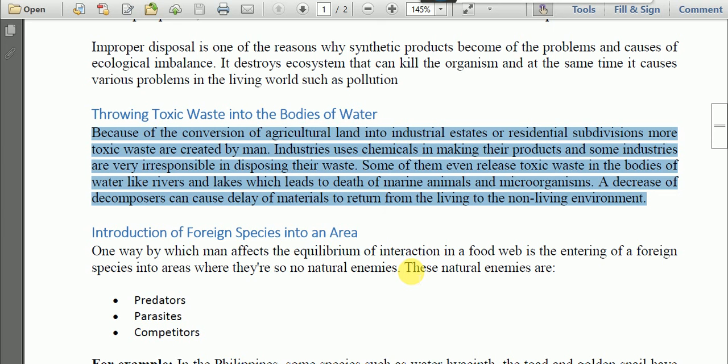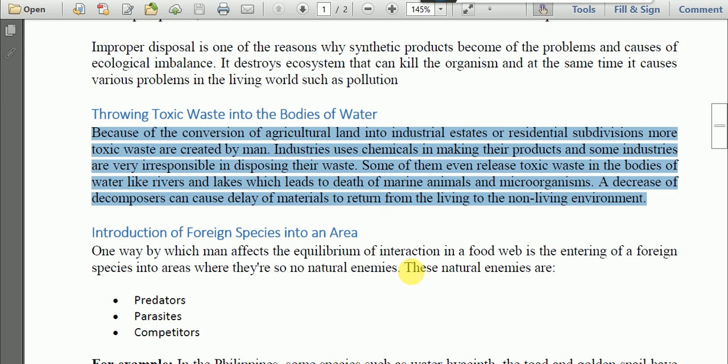Industries use chemicals in making their products, and some industries are very irresponsible in disposing of their waste. Some of the industrialists are not thinking of the environment. They are very irresponsible in disposing of their toxic waste material. Some of them even release toxic waste into bodies of water like rivers and lakes, which leads to the death of marine animals and microorganisms.